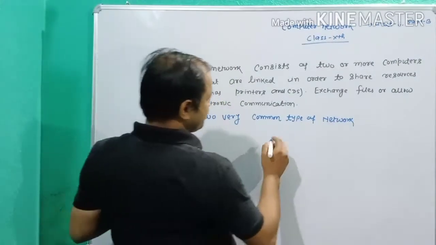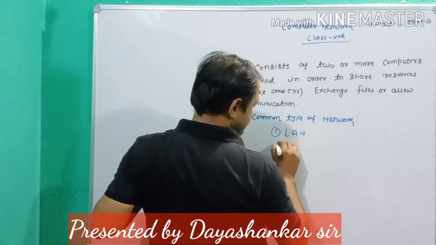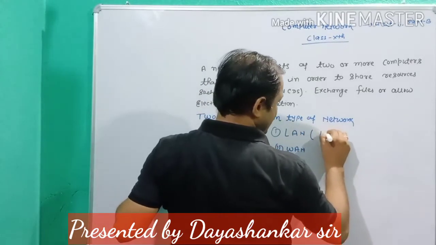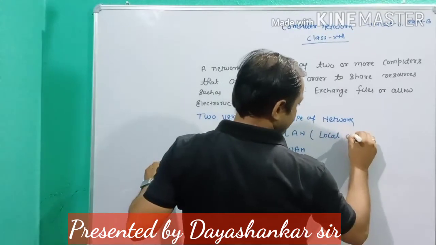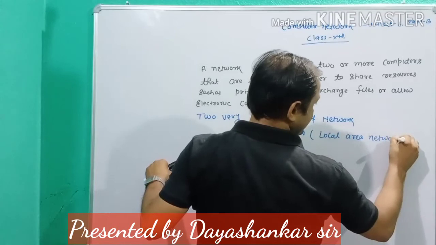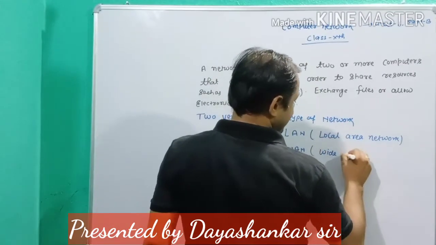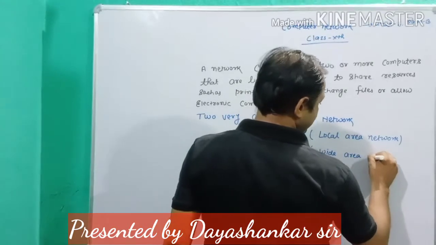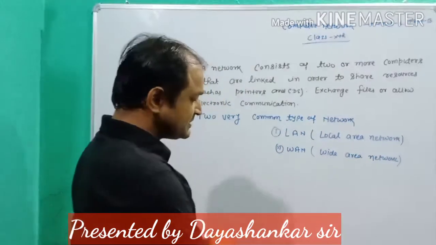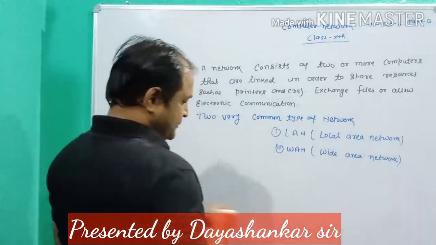So the very first is LAN and the second is WAN. LAN means local area network. WAN means wide area network. This is the computer networks.